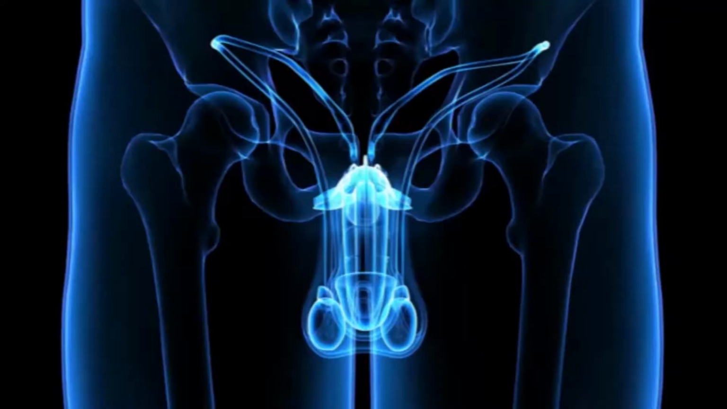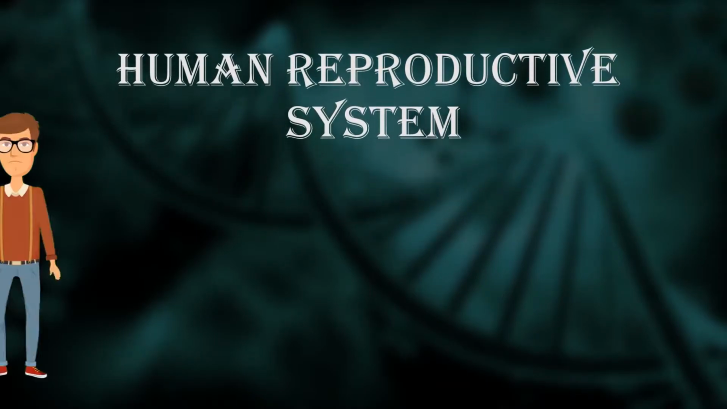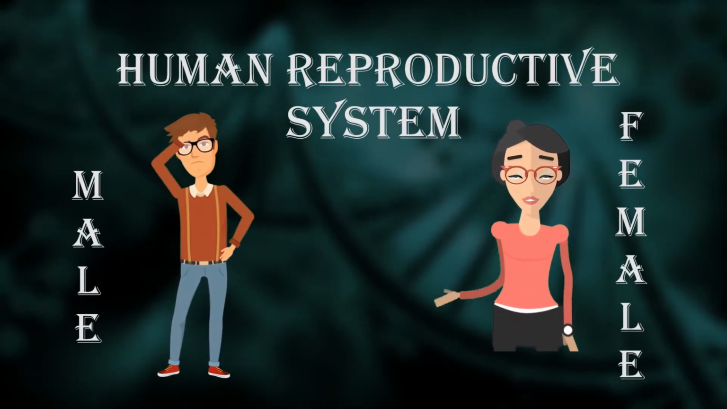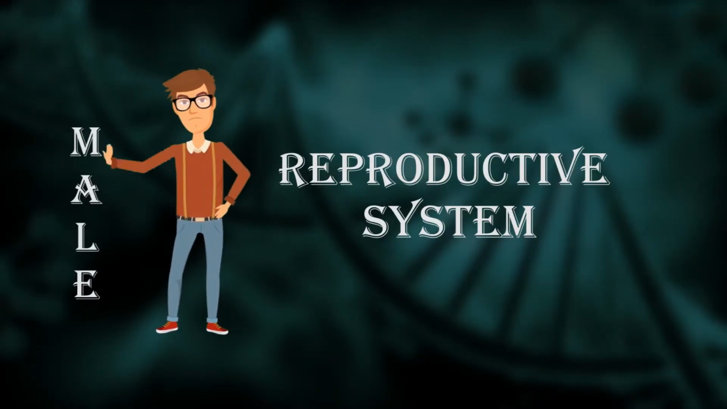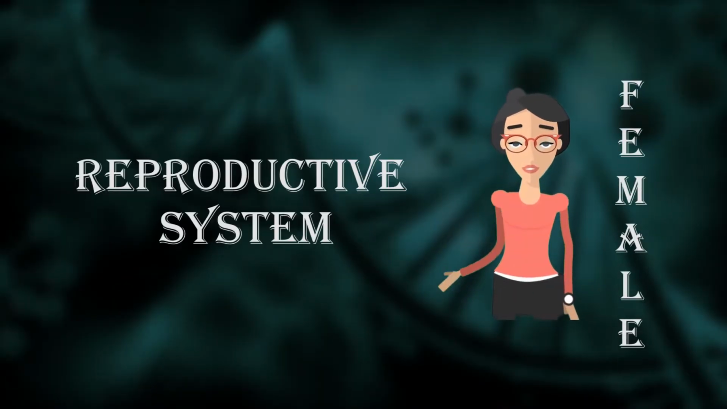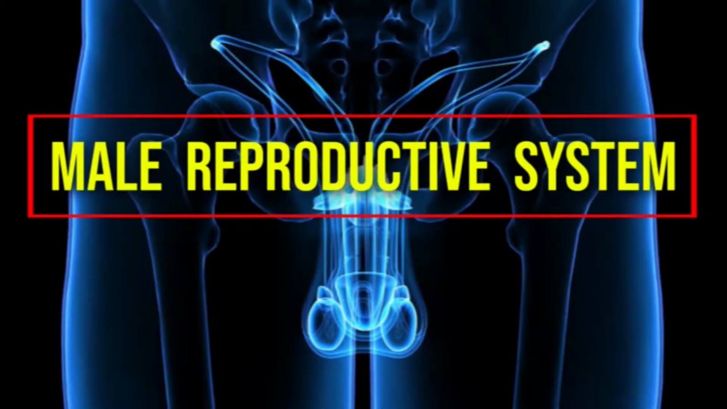Today we'll be talking about the human reproductive system. The human reproductive system is different in male and female. First of all, we will explore the male reproductive system and later on we will talk about the female reproductive system.